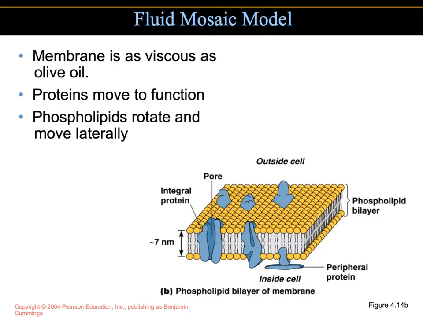The cell membrane, we call it a fluid mosaic model. The mosaic comes from the fact that there are several different aspects to it. There are proteins, there are sterols possibly, and there are, of course, the phospholipids themselves. And it's fluid because the components move about freely inside of the membrane. They're not stuck together as a rigid, hard structure. So the membrane feels like olive oil. It has that type of consistency, and the proteins move around and function depending on their function. And the phospholipids rotate and move laterally as well.